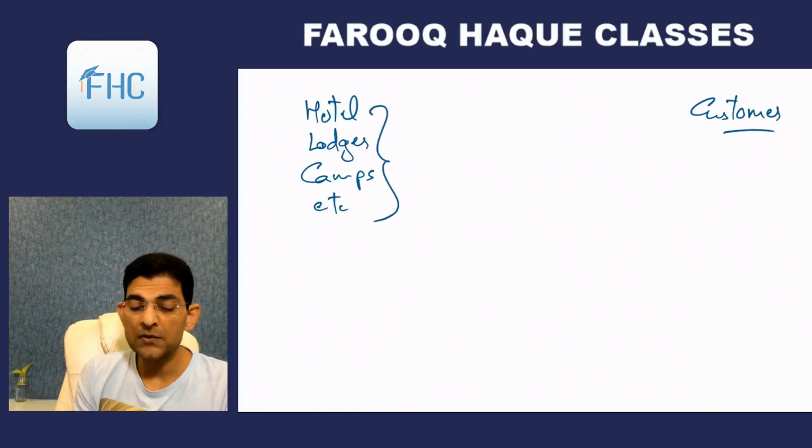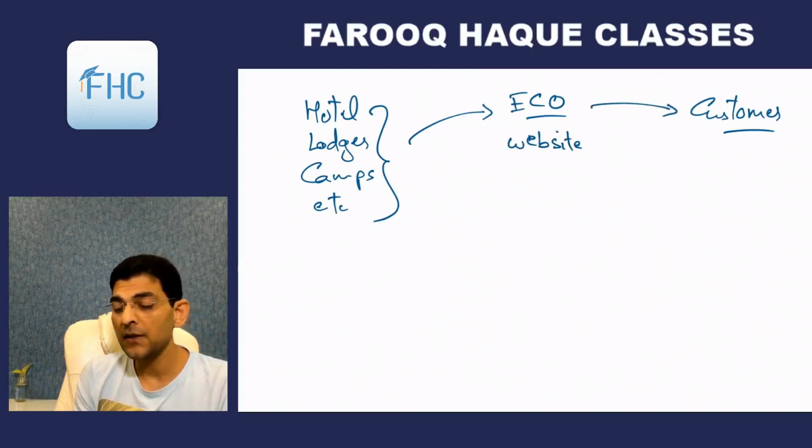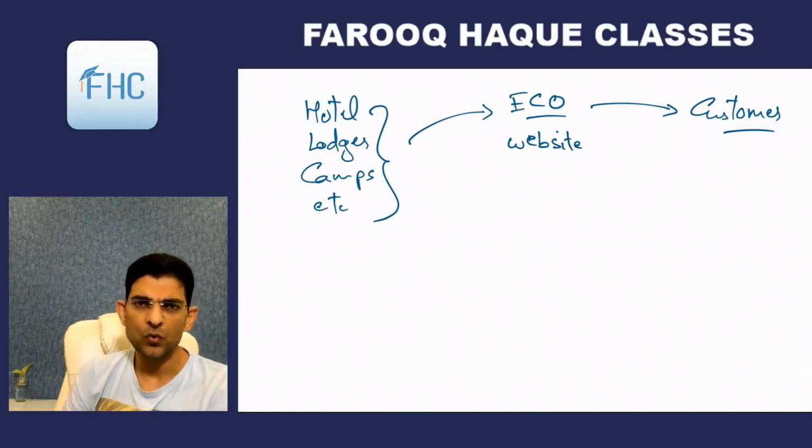But these hotels, lodges, camps, etc. operate through the electronic commerce operator, the website, and through them they sell their rooms to the customers, right? Now if these hotels give 100% of their rooms to ECO, they don't sell separately, they sell only through ECO, then the hotel doesn't have its own turnover, so it will not require registration. Then in that case ECO will pay tax.